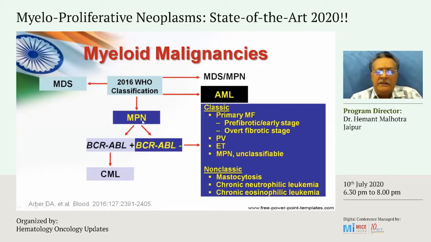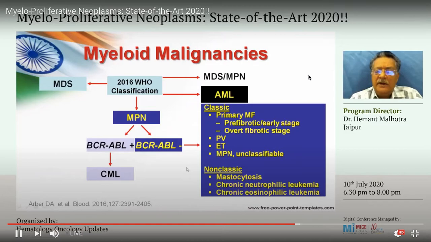So, as I already mentioned, the myeloproliferative neoplasms could be BCR-ABL positive. That is chronic myeloid leukemia. We've had several webinars on this, so we will not consider this today. We will focus on the BCR-ABL negative myeloproliferative neoplasms, and the classical ones are primary myelofibrosis, prefibrotic and overt fibrotic, and I think Dr. Jay Mehta will very comprehensively tell you the difference between these two.